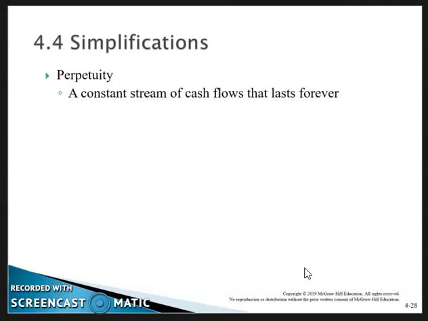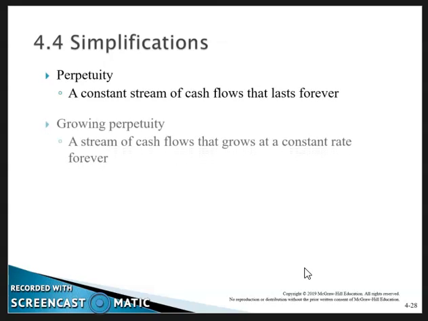Simplifications. A perpetuity is a constant stream of cash flows that lasts forever. An example of a perpetuity in the United States would be preferred stock. Most preferred stock is issued and is never called. There are some exceptions to that.